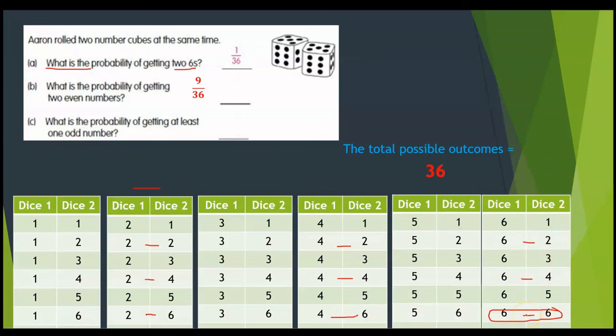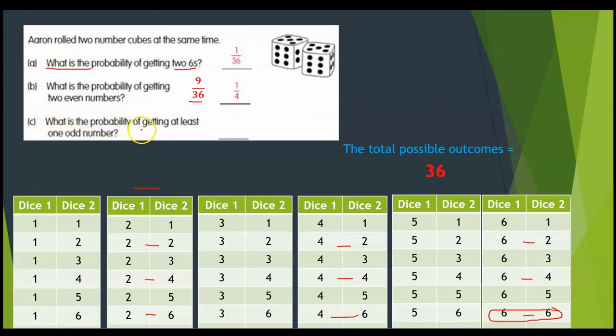So there are 9 possibilities to get two even numbers, which is 9 over 36. We can also write it in the simplest form. If we divide it up and down by 9, we'll get 1 over 4. Is this clear? Now let's answer the last question.